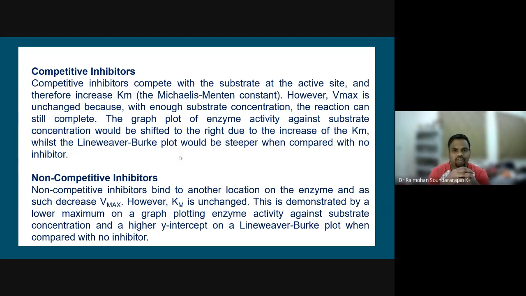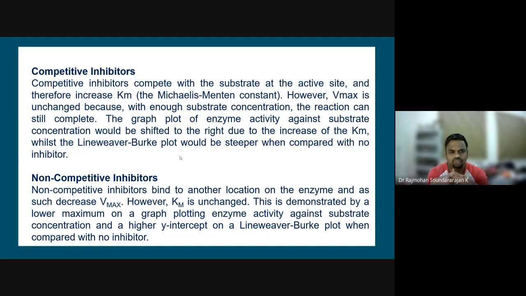So the plot of enzyme activity against substrate concentration is shifted to the right due to the increase of the Km value. Anyhow, we are going to derive the equation and see from the equation and the experimental plot how the Lineweaver plot becomes steeper compared to when the inhibition is absent.